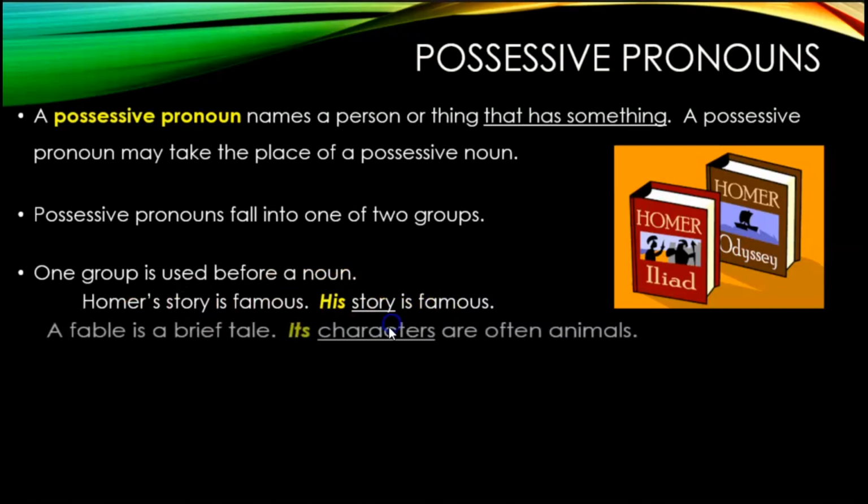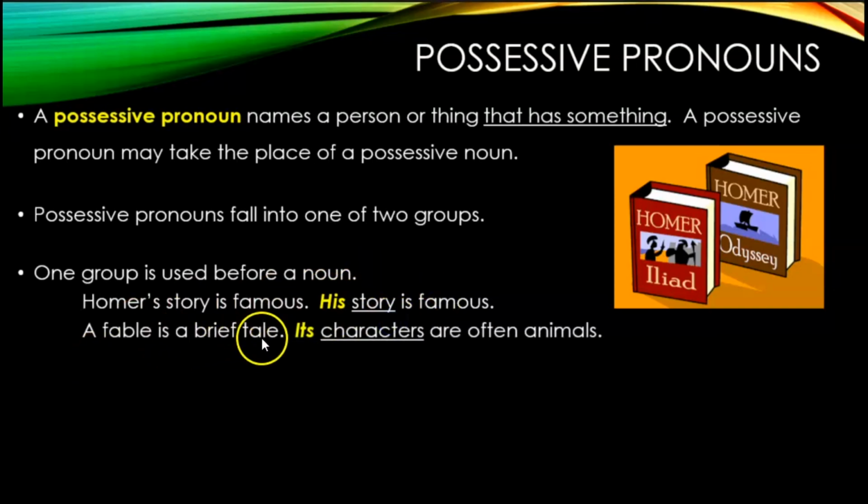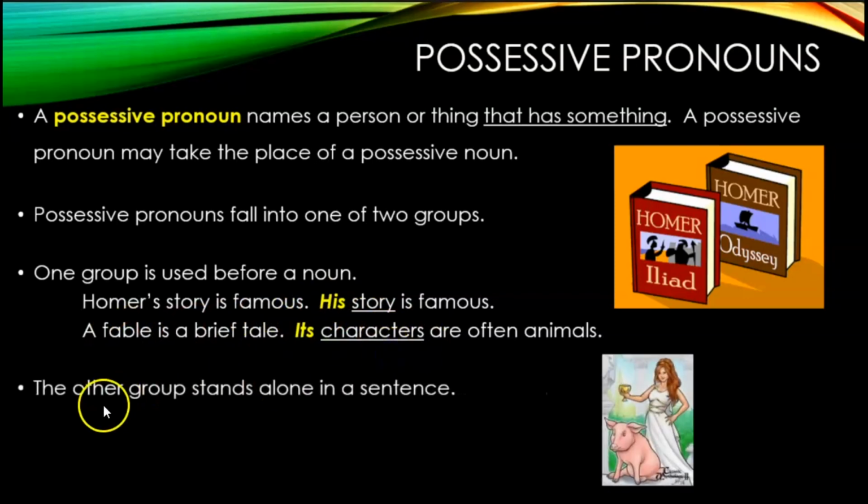His, being the possessive pronoun, taking the place of Homer's, is coming right in front of the noun that is being owned. A fable is a brief tale. Its characters are often animals. Its here is referring to fable and is coming right in front of characters, which is the thing that's possessed or owned. The other group stands alone.